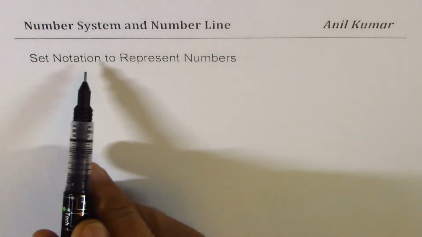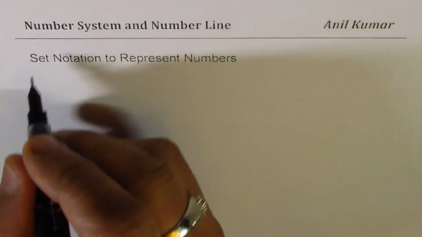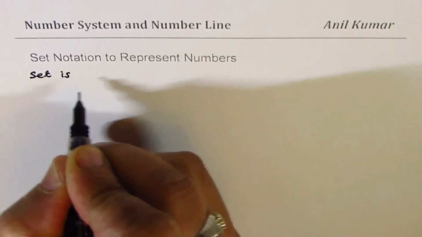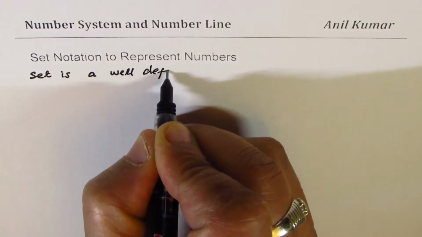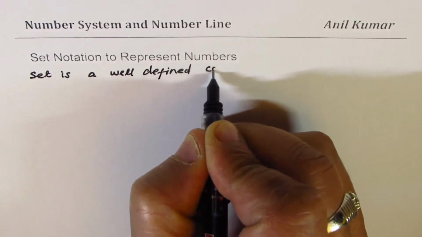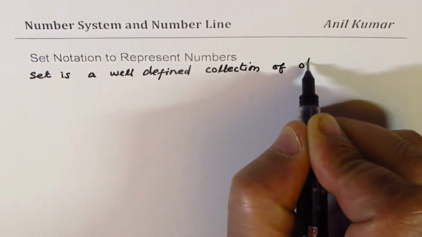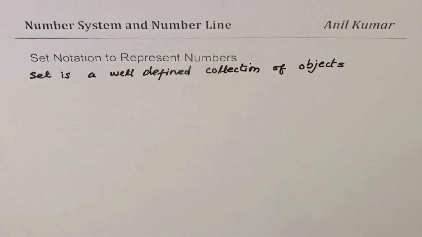Well, I'd like you to go through set theory and understand what it is all about. But here I'll give you a few things which are necessary for us to know, right? So the first thing is, what is a set? We say a set is a well-defined collection of objects. So that is the basic definition, a well-defined collection of objects.